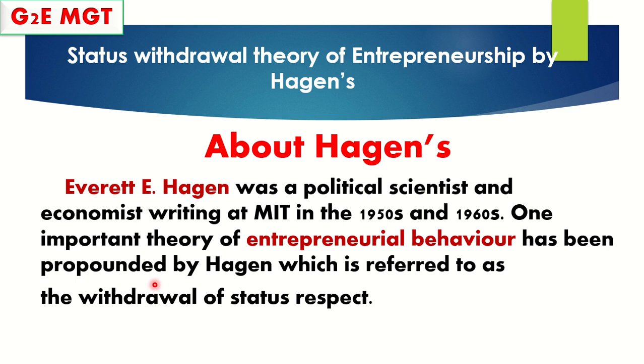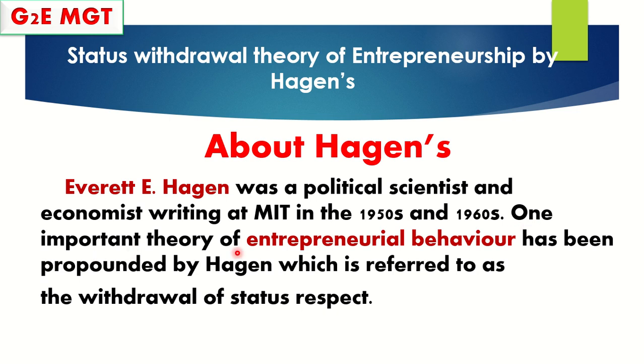About Hagen, what is his full name? Everett E. Hagen. That is his full name. He was a political scientist and also an economist, writing at MIT, the Massachusetts Institute of Technology, one institute from where he wrote the articles and all. In the 1950s and 1960s he wrote this theory.